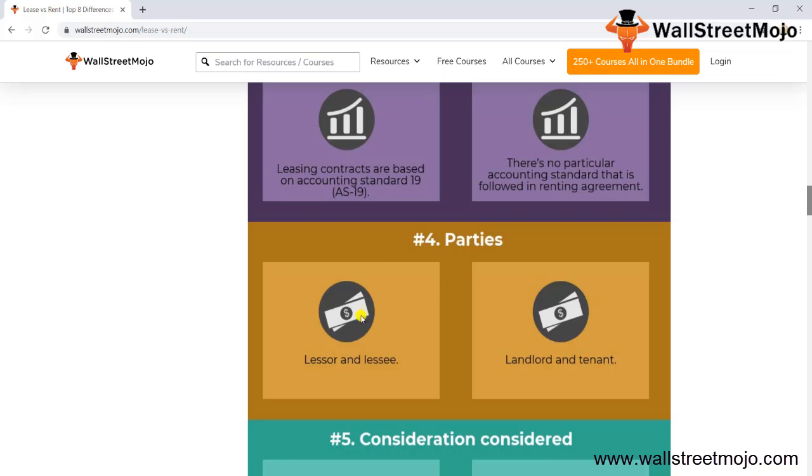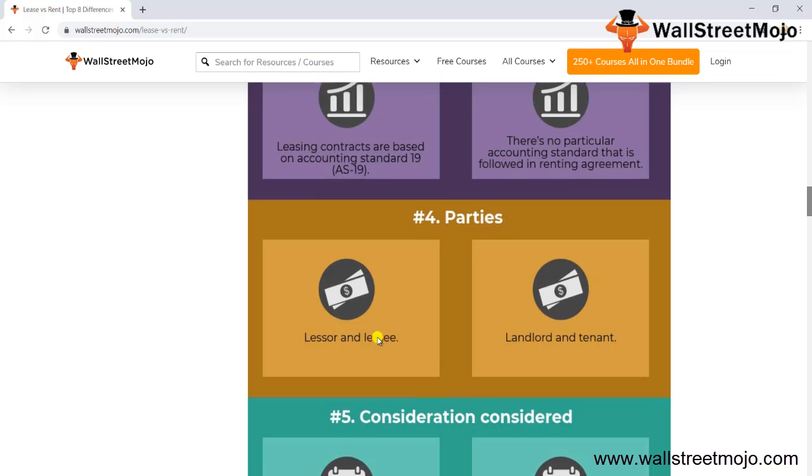Now the parties: here it's lessor and lessee, and here it's the landlord and the tenant. It's like, you're renting a house and you are the tenant, and the person from whom you are renting the house is your landlord. For a lease, let's say the lessor is Lufthansa Airways, and the lessee is, let's say, General Electric or probably Boeing, or Macquarie, who is leasing such assets.